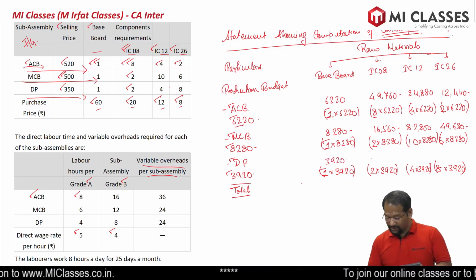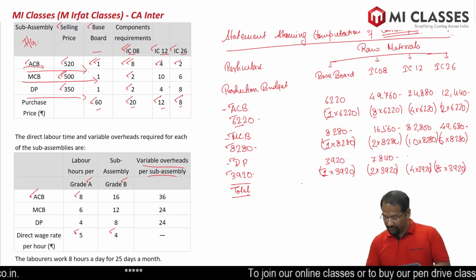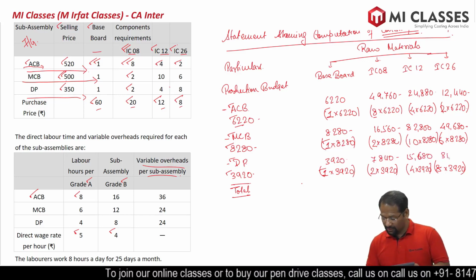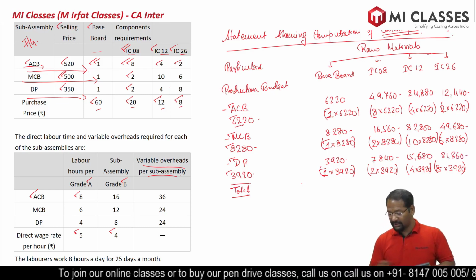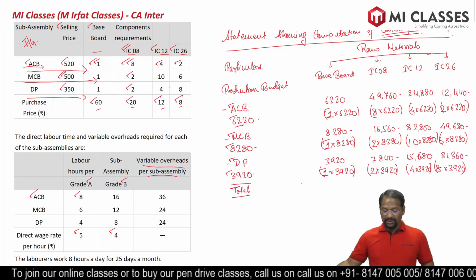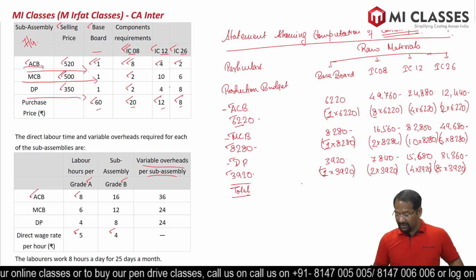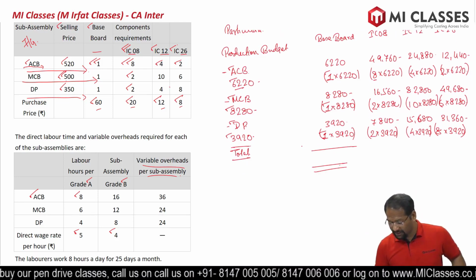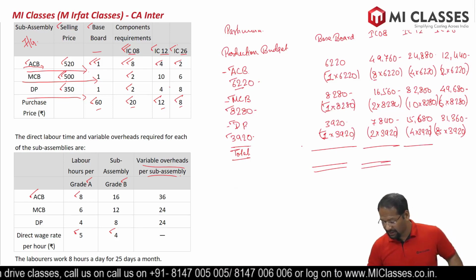2 equals 7,840. 4 equals 15,680 and 8 equals 31,360. So we have got these numbers. Let's add them up and we will get the total. Carefully, because there are so many numbers in the calculation.